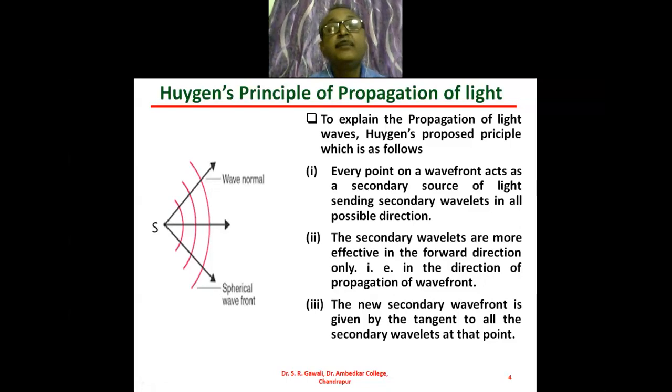But the secondary wavelets which are traveling in the direction of propagation of light are more effective, whereas the secondary wavelets which are traveling in the opposite direction of the direction of propagation of light will be less effective. Okay. So this is about the Huygens principle of propagation of light. This Huygens principle you have also studied in class 12th. Okay. So we will go forward.